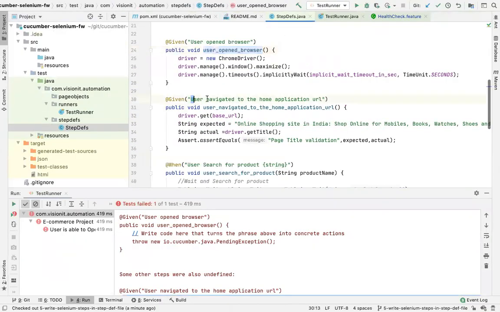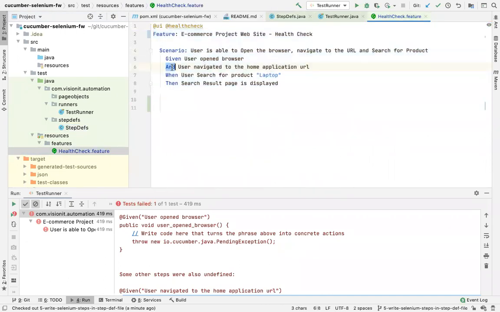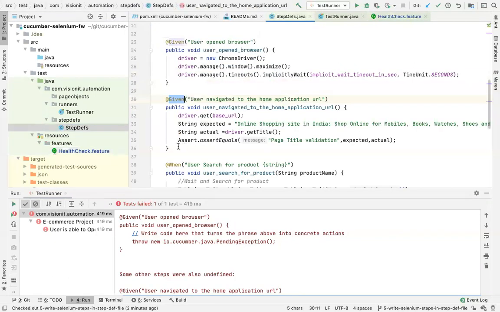Now second step is user navigated to the home application URL. By the way, you will notice this is again a given. Why? यहाँ पर तो ये end है, right? Here it is mentioned as end. Idea is end एक ऐसा special keyword है Cucumber में which gets converted to the parent, in the sense जिसके नीचे लिखा होगा वो form ले लेता है, because this end is written below given. So this also becomes a given. अगर यही end यहाँ लिखता, for example, then this end will take the form of when. तो जब यहाँ पे इसकी mapping होगी तो वहाँ पे when का form ले लेगा basically. This is how this end behaves.